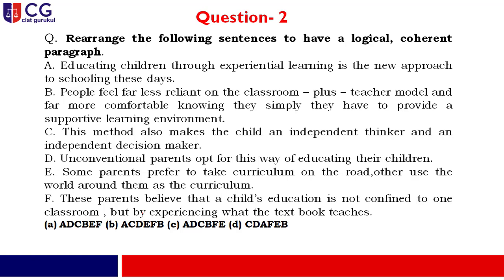The first sentence, six options are given over there in the form of A, B, C, D, E, F. And as you go through the sentences or the options, you find that it is a new kind of system. The passage is highlighting the education system and how the pattern is behaving. So the first sentence is written over here: educating children through experiential learning is a new approach to schooling these days.